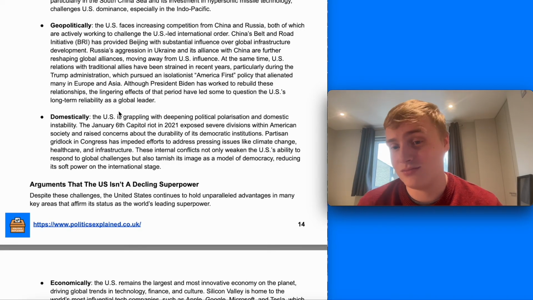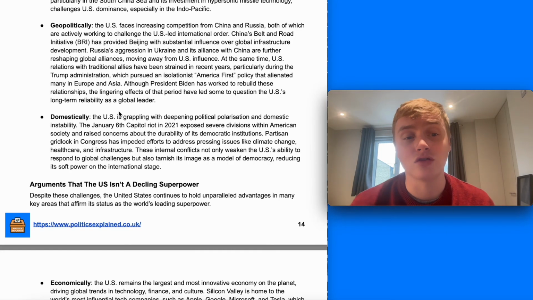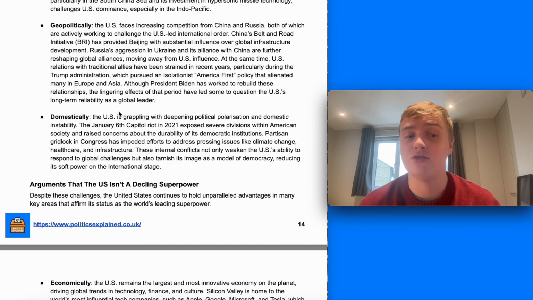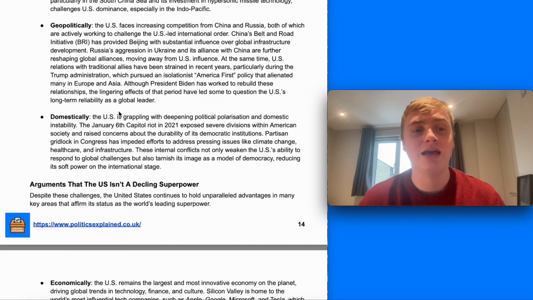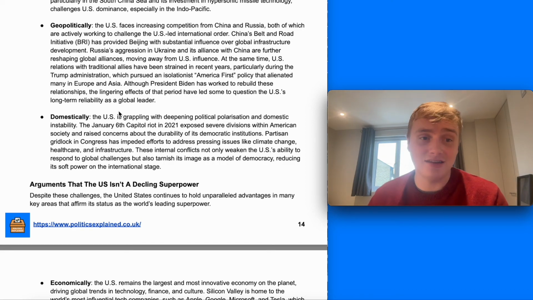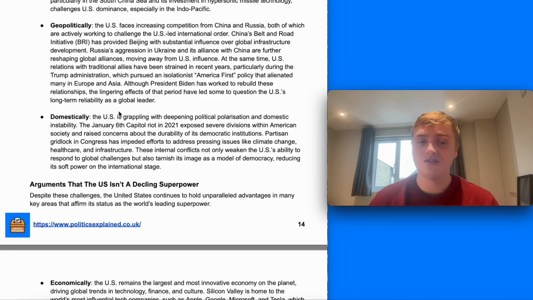Congress is very much struggling to ever agree on anything or pass bills on really important issues like climate change, healthcare, and infrastructure. And these not only weaken the US's ability to respond to global challenges, but also tarnish its ability as a model of democracy and reduce its soft power. So it could be argued that one of the key arguments is that its domestic political challenges are really going to harm its international influence.